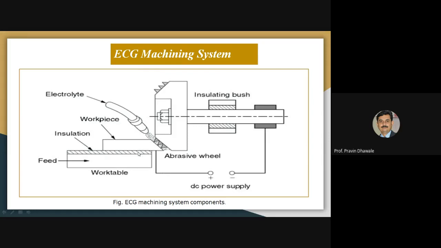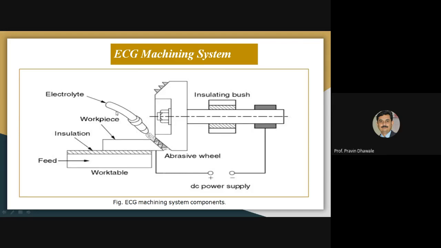Now, this is the work table, and this is the workpiece. We feed this workpiece against the grinding wheel in order to remove the material from the workpiece. The workpiece is mounted on a work table, which is provided with a feed mechanism in a linear direction. This is the abrasive wheel, and on its periphery it is provided with abrasive particles.